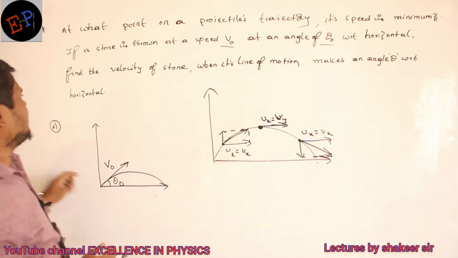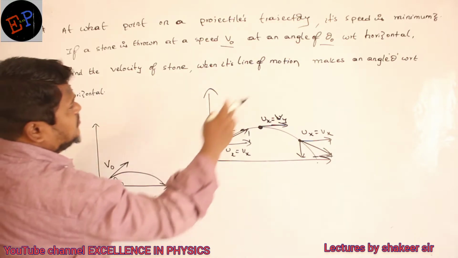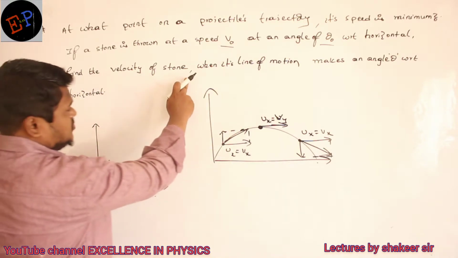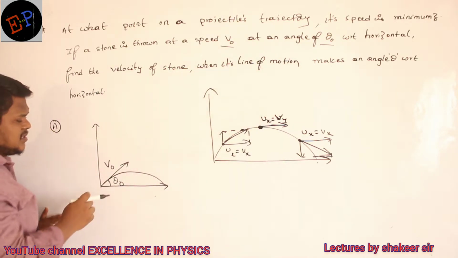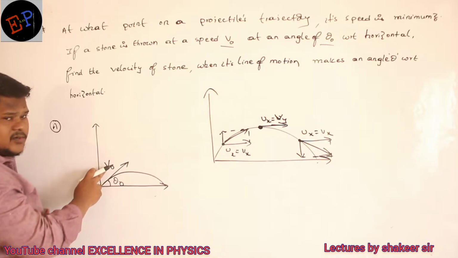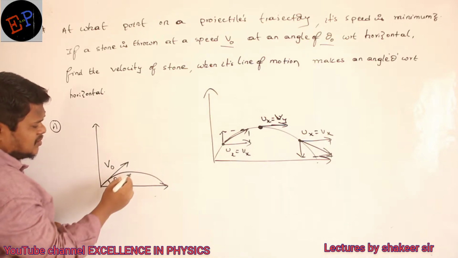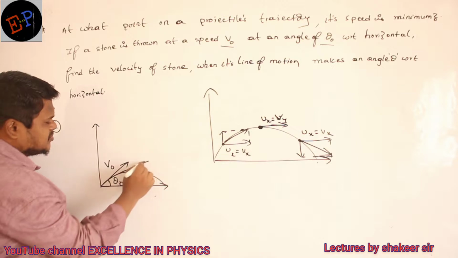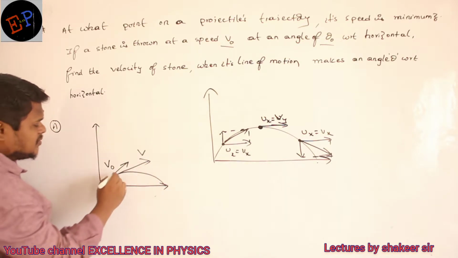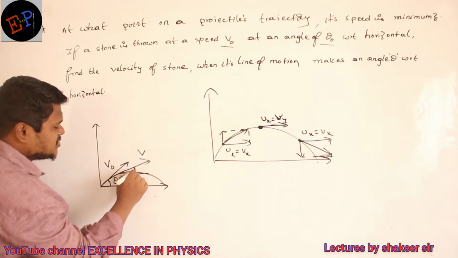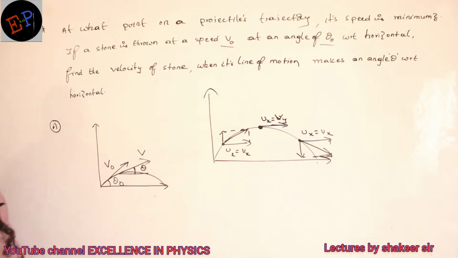Clear? And what is the next question he is asking? Find the velocity of the stone when its line of motion makes an angle of theta with respect to horizontal. It means I have thrown at a velocity of v naught. For example, let us consider somewhere it has reached up to here. Here let the velocity of the particle be v, and with respect to horizontal, it is making how much angle? It is making an angle of theta.